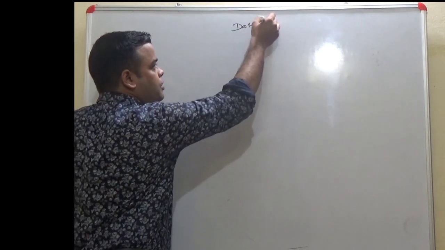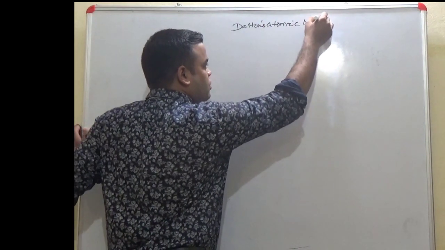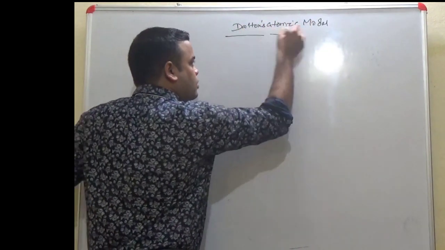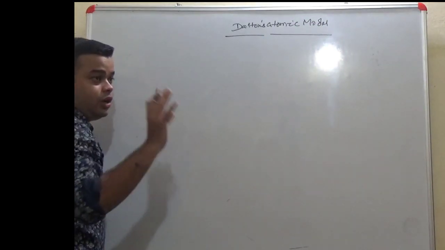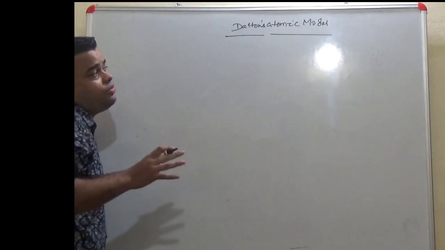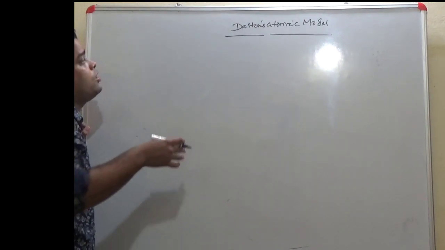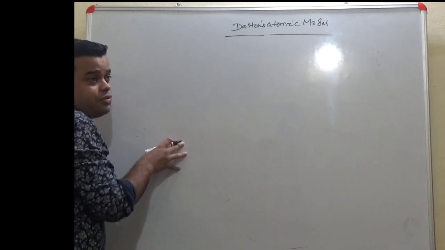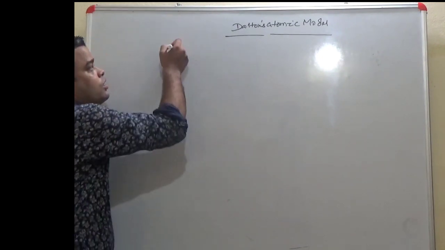Dalton's atomic model. Now, since Dalton was by profession a teacher, his assumptions in those days were taken for granted.